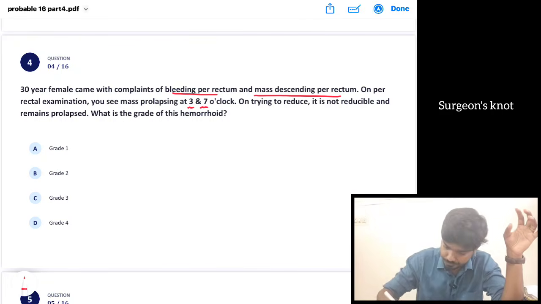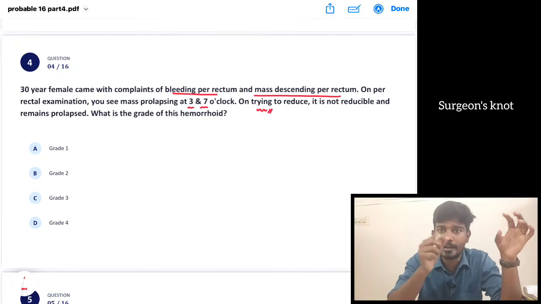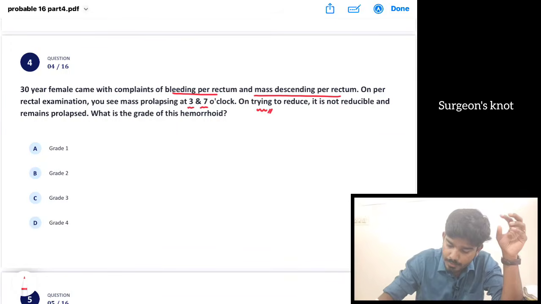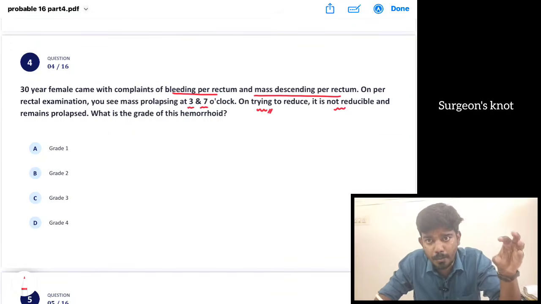The patient is having bleeding PR. You are trying to reduce the swelling. Manually you are trying to reduce the swelling, but it is not reducible. It remains prolapsed. What is the grade of this hemorrhoid?